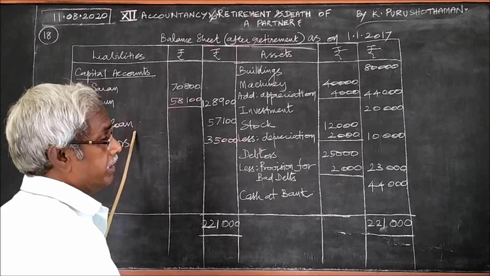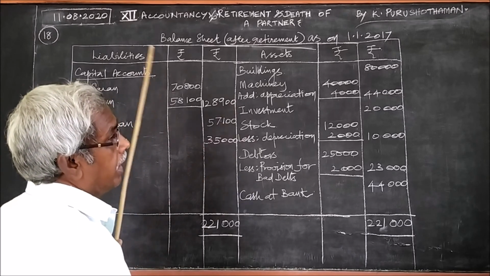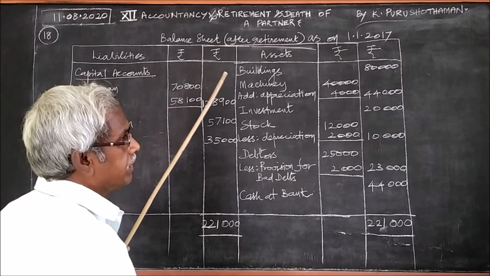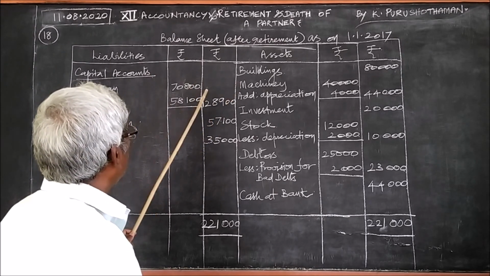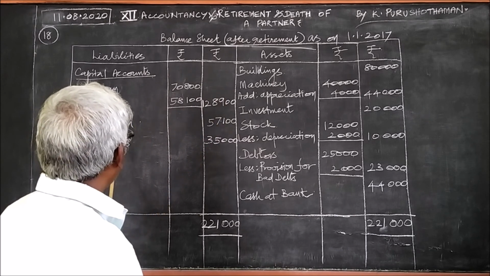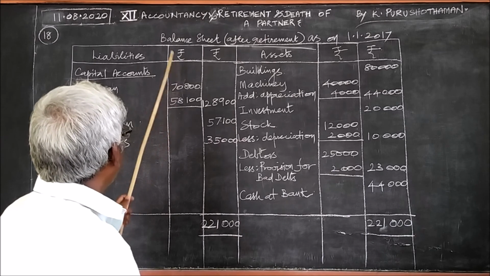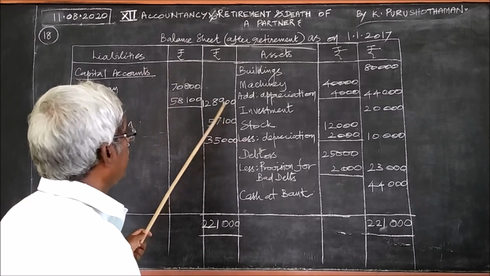The amount of a retiring partner cannot be kept as capital. They consider it a loan given by the retiring partner to the business. So we should write it as a loan. It is a liability to the business, therefore the loan is written as a liability.